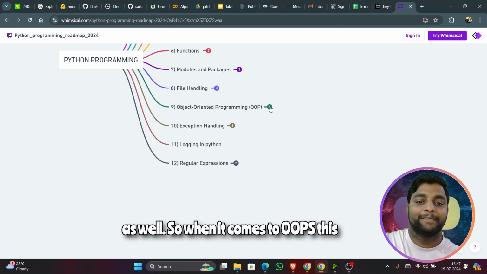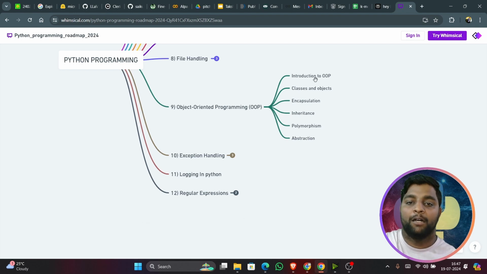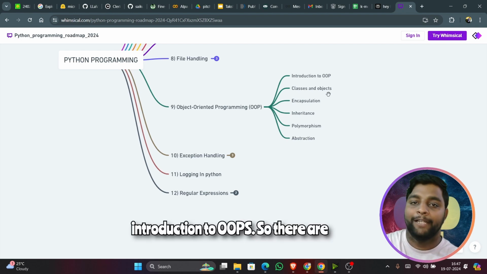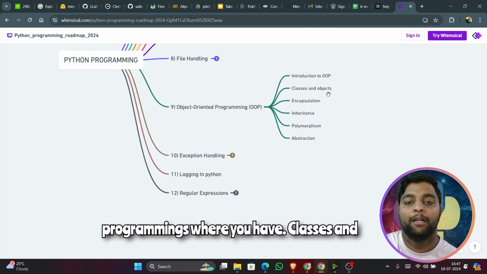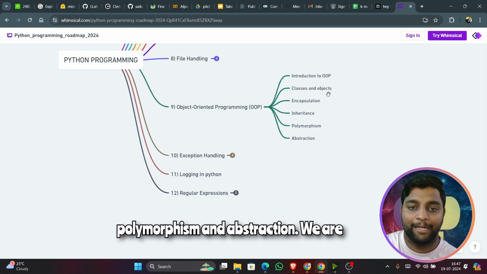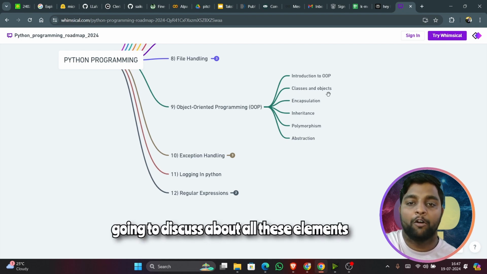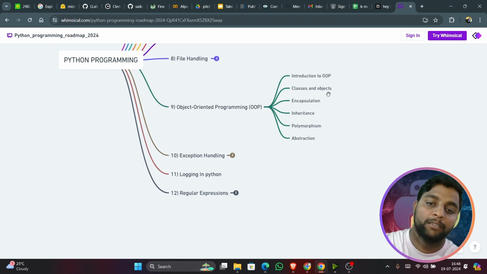When it comes to OOPS, you can say it's advanced Python, where we are going to discuss an introduction to OOPS. There are different concepts in object-oriented programming: classes and objects, encapsulation, inheritance, polymorphism, and abstraction. We are going to discuss all these elements in OOPS. They are actually subsections of OOPS, you can say.